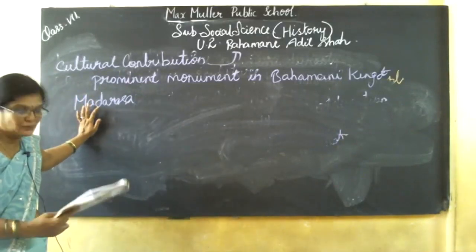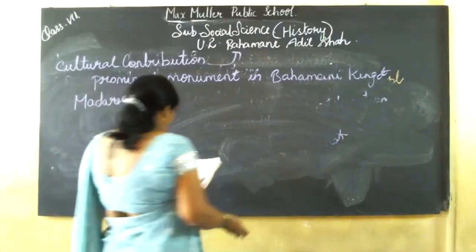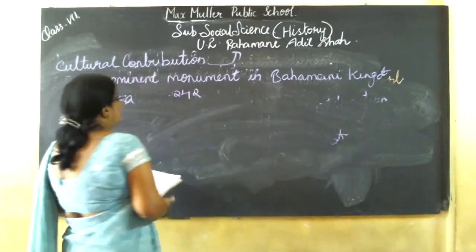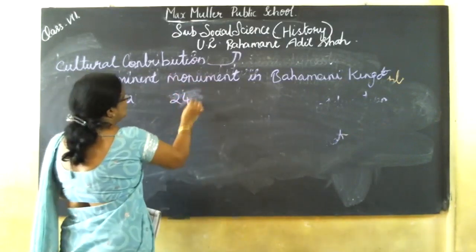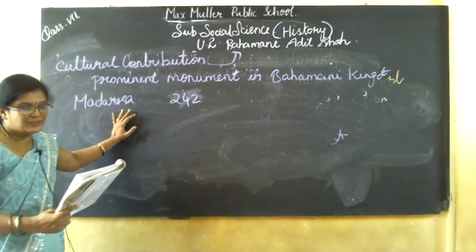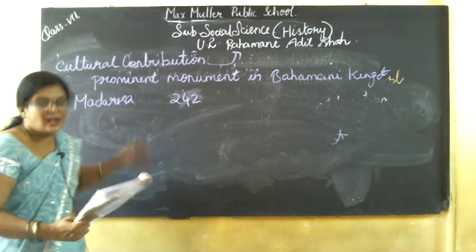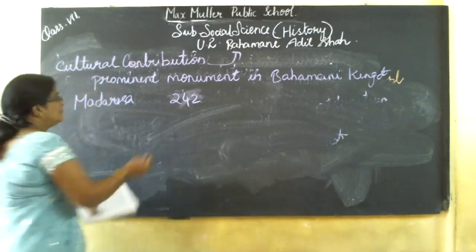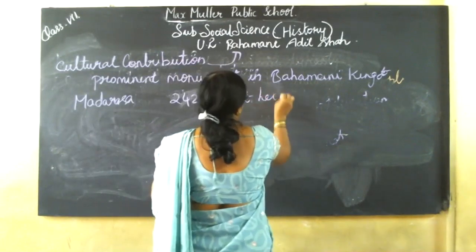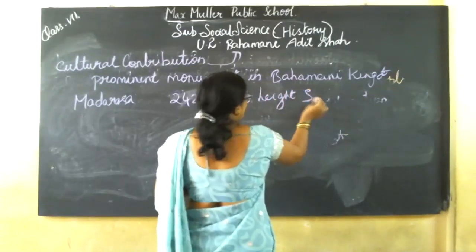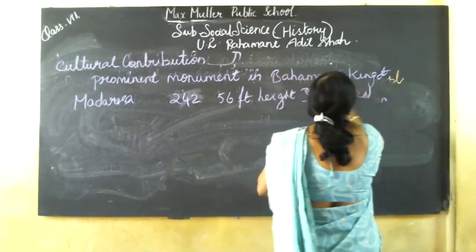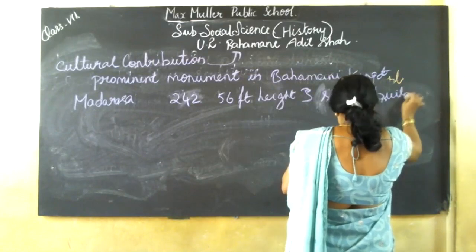You all know it was a university. It was 242 feet wide, 56 feet high, and a three-storied building.